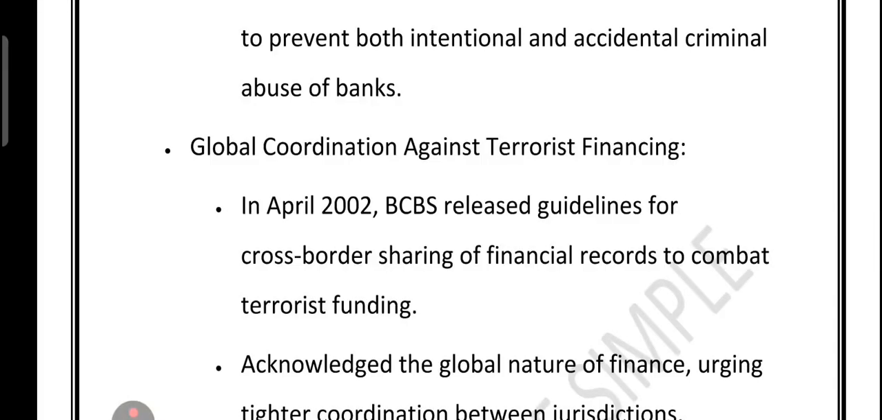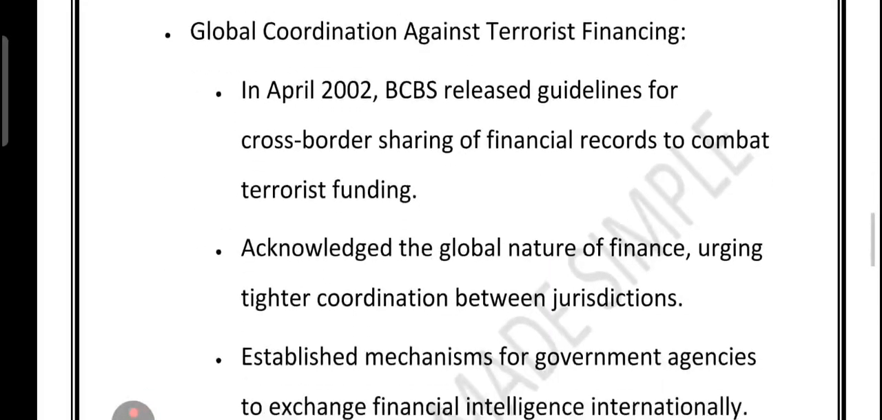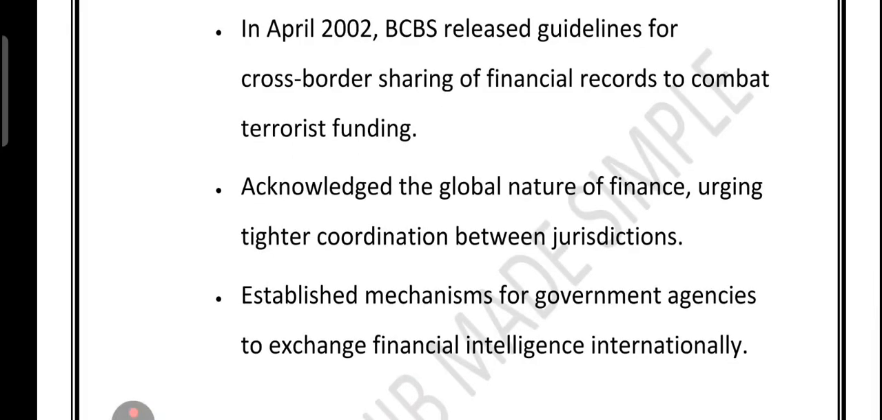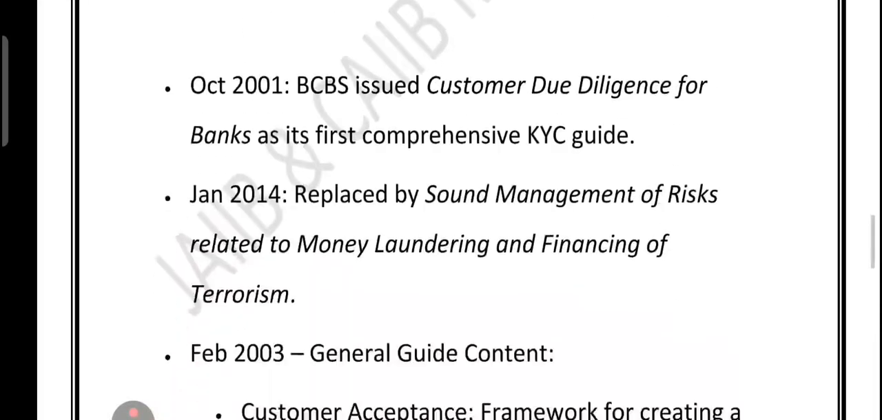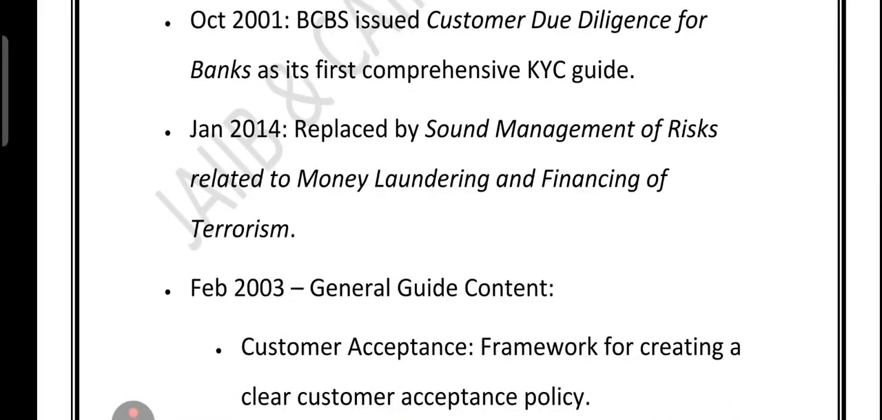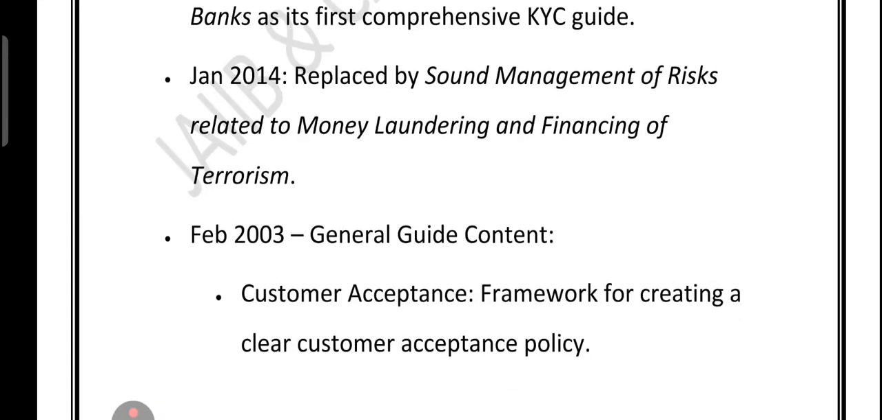And now, let's talk about how the Basel Committee tightened the rules on know your customer. In October 2001, what happened? The BCBS released their full KYC guide, Customer Due Diligence for Banks. This was like a handbook telling banks how to check properly who they are dealing with. In January 2014, what happened? This was upgraded to a newer, more detailed guide called Sound Management of Risks Related to Money Laundering and Financing of Terrorism. Think of it as a 2.0 version.